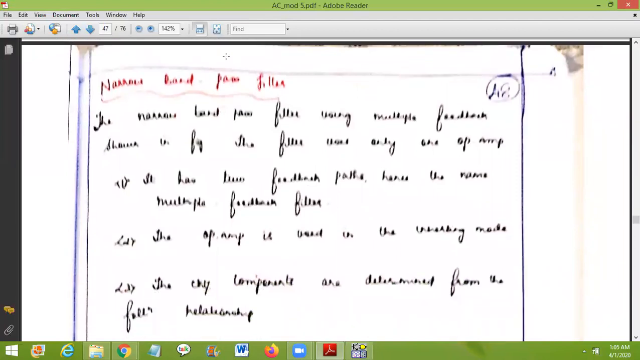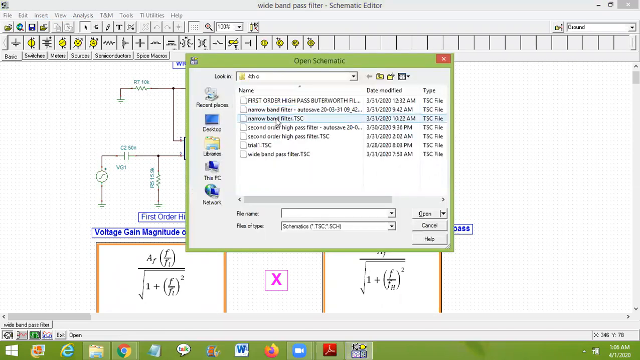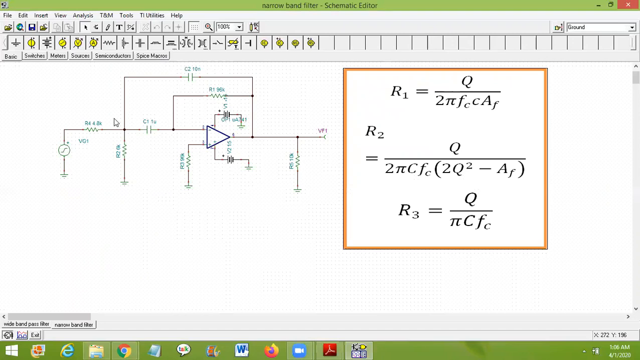Next is the other part, the narrow band pass filter. So what is a narrow band pass filter? Let me show you. A narrow band pass filter is formed by using multiple feedback paths. See, there are two feedback paths here: the feedback path R1 here and the feedback path C2 here. So it has multiple feedback paths.